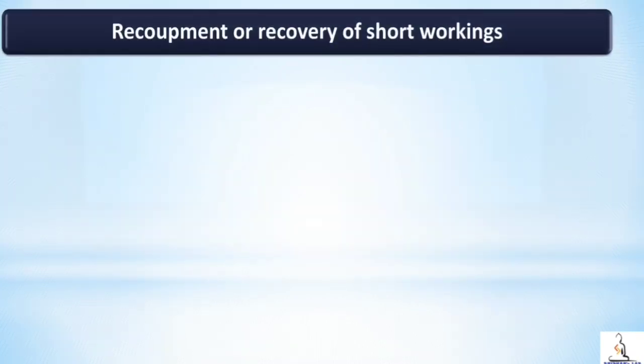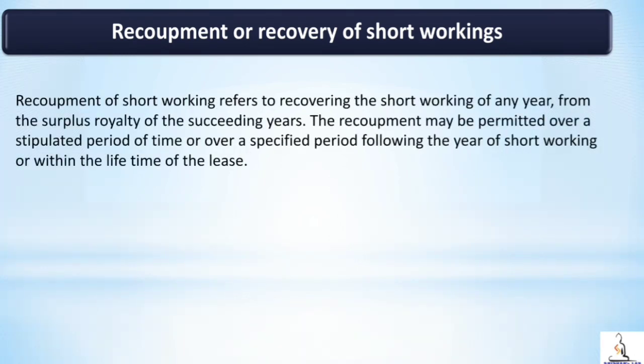Meaning of recoupment of short workings or recovery of short workings. Recoupment of short working refers to recovering the short working of any year from the surplus royalty of the succeeding years. The recoupment may be permitted over a stipulated period of time or over a specified period following the year of short working, or within the lifetime of the lease.